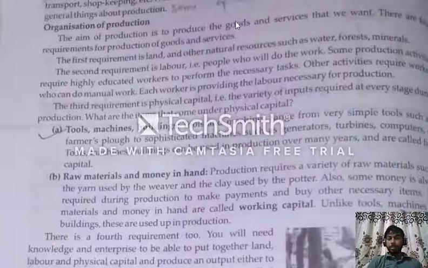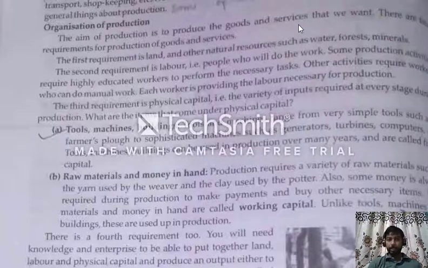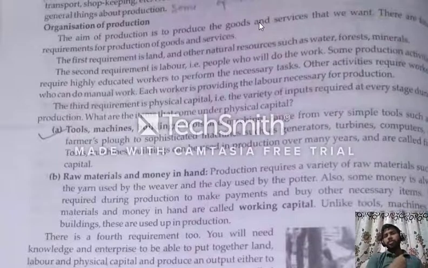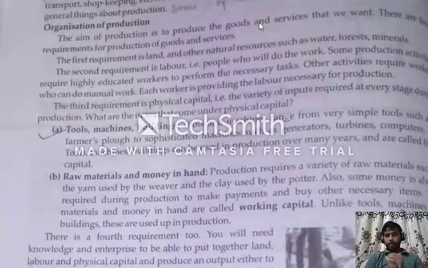Here goods means objects, commodities, material goods and their services. What is the aim behind production?